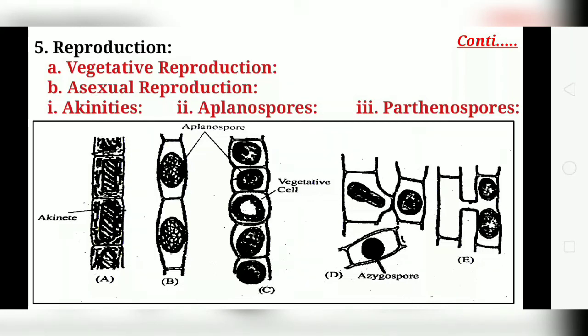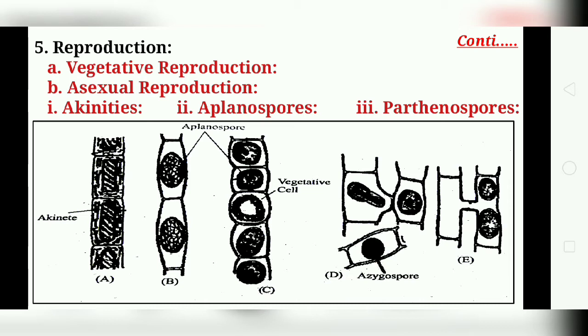Hello students, in the last part of this chapter we have discussed the characters of Spirogyra and the life cycle of Spirogyra. In that we discussed the systematic position, habitat, structure of thallus and the structure of a typical cell. Now we are going to discuss the reproduction part.